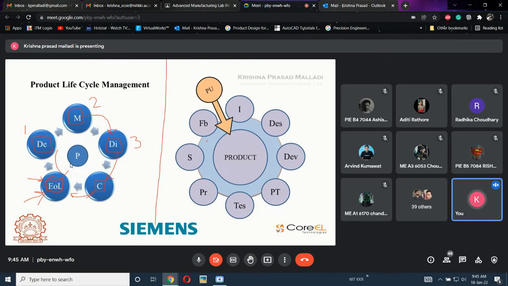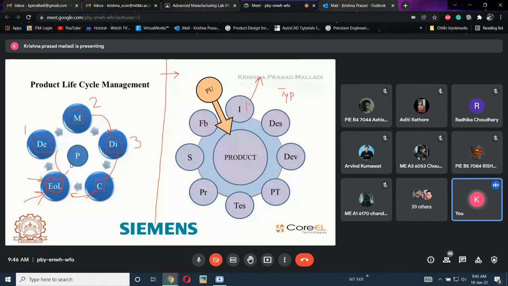Okay, no problem, I will explain. So this is a simple PLM. In a typical industrial PLM, every product starts with an idea or innovation. If it is a new product, then it is an idea. If it is an existing product and I am going to upgrade it, then it is called innovation. This is the first phase, called idea or innovation.